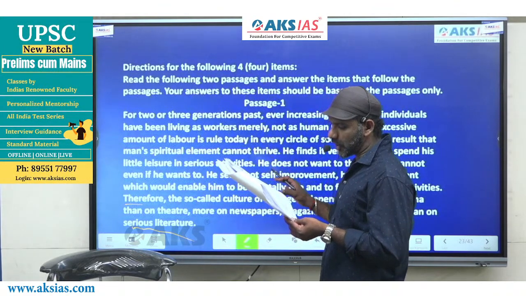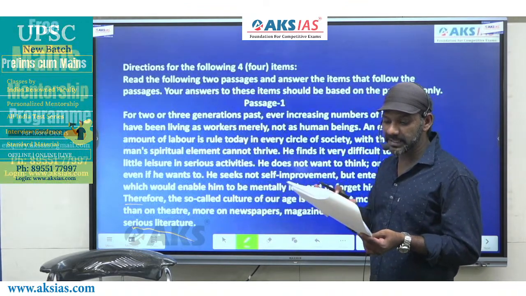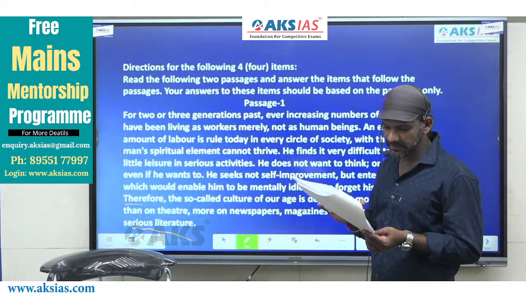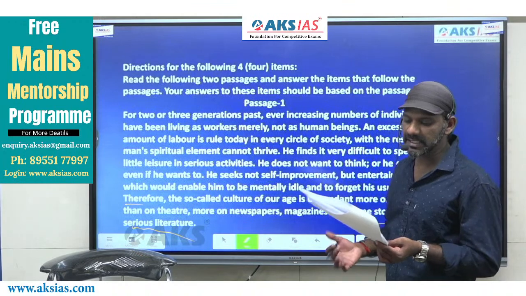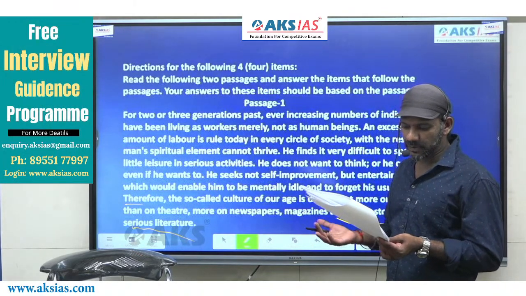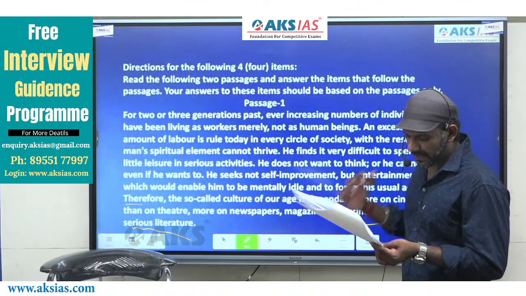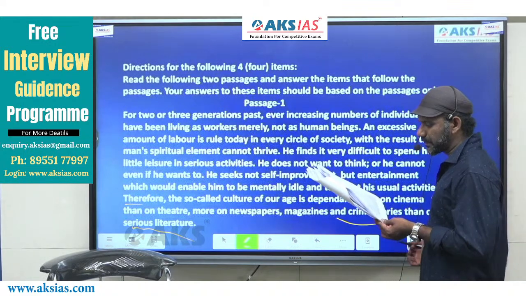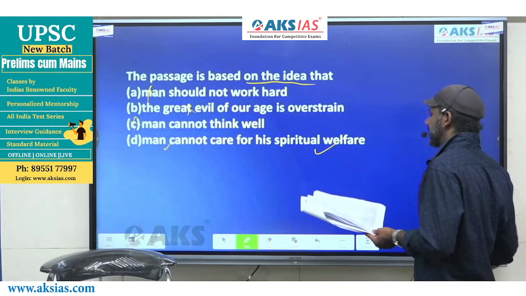He seeks not self-improvement, but entertainment which would enable him to be mentally idle and forget his usual activities. Therefore, the so-called culture of our age is dependent more on cinema than on theatre, more on newspapers, magazines and crime stories rather than serious literature. Come to the part of the passage. Come to the options once, then we'll think about the part.